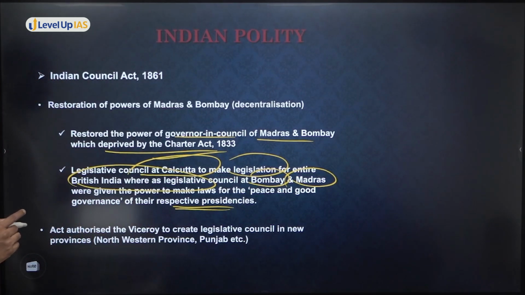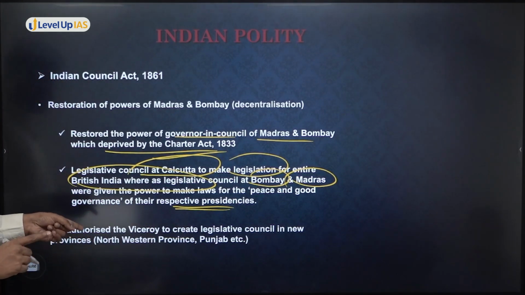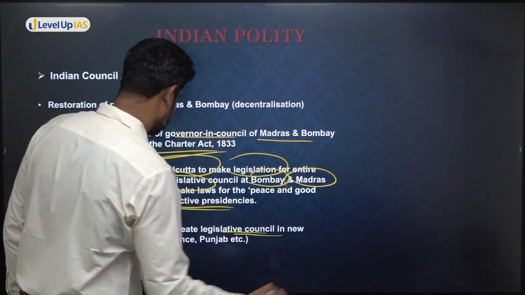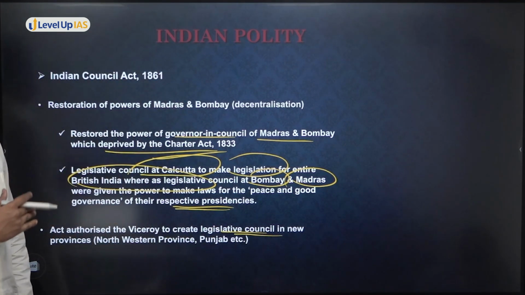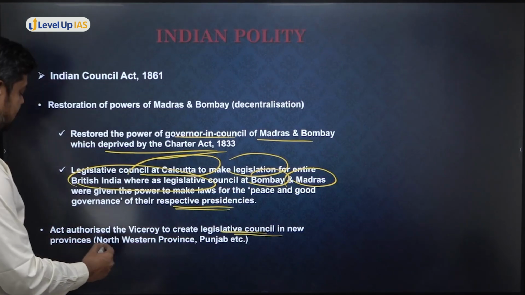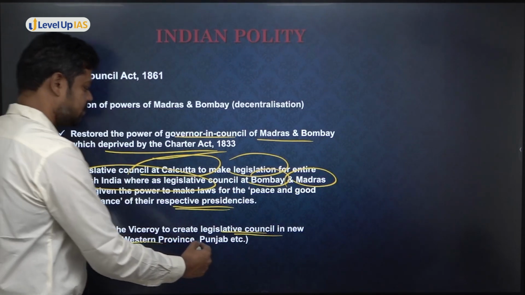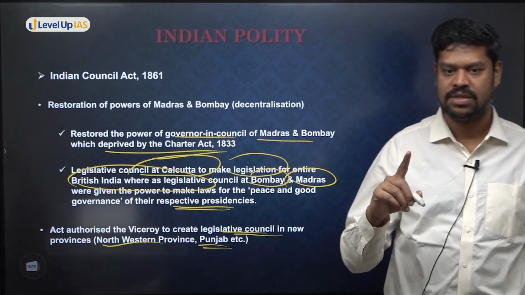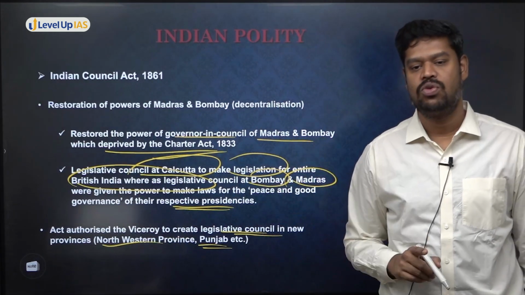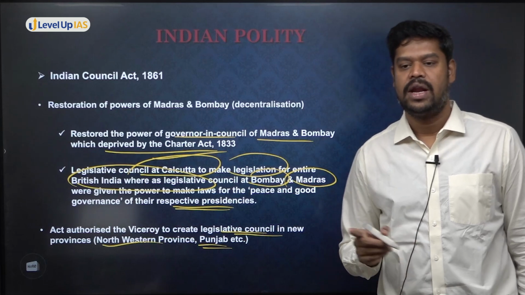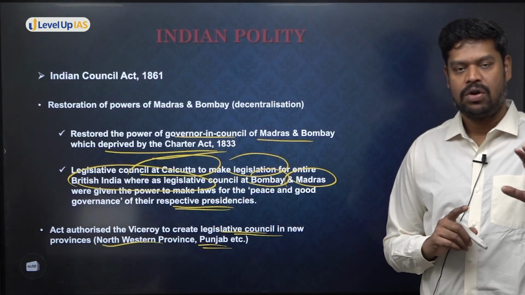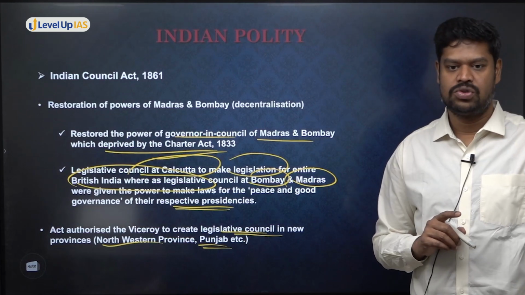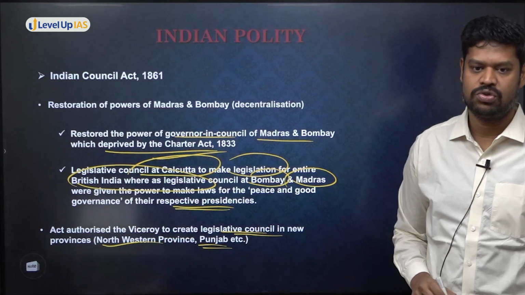And apart from that, most importantly, the act also authorized the Viceroy to create new legislative councils in a few new provinces. What were the other provinces that were added at that point of time? The provinces like the Northwestern Provinces and Punjab, and these provinces will have their own governors, and their own legislative council as well, in addition to the executive council. Now try to understand that wherever there is a new province, anyway, the governor will have an executive council, but in addition to that, there will be a legislative council also.